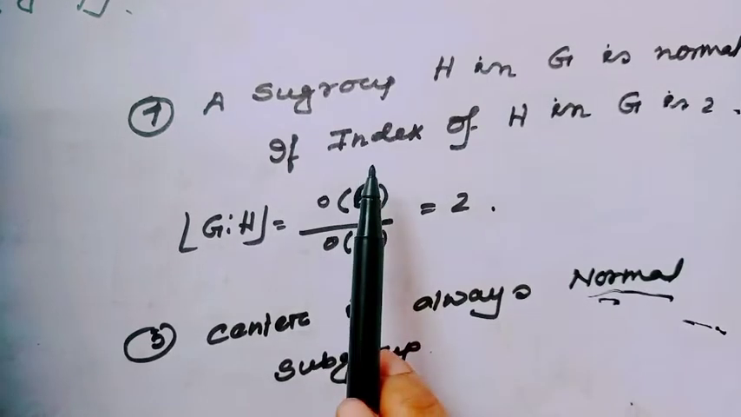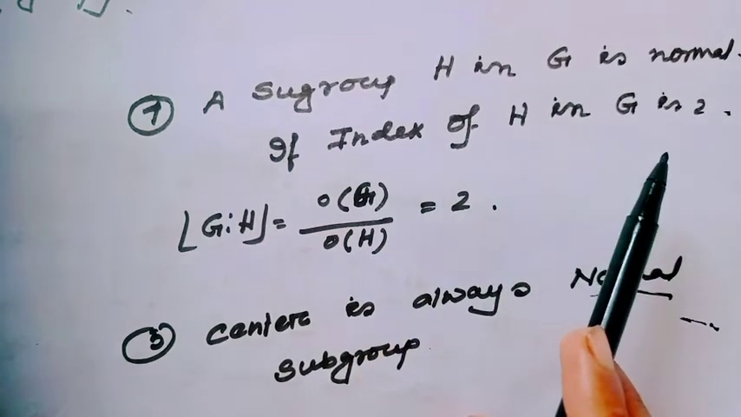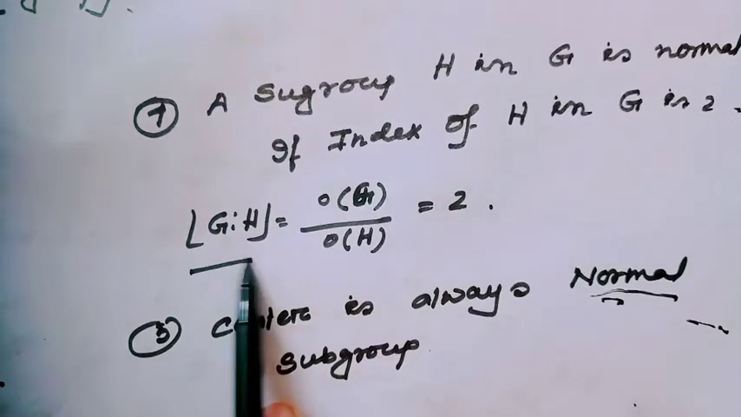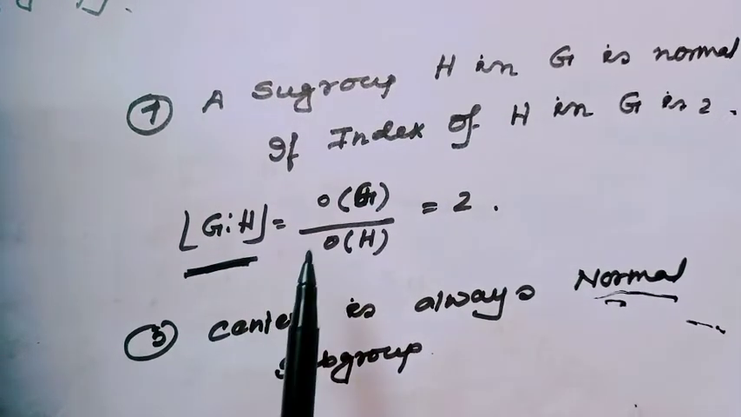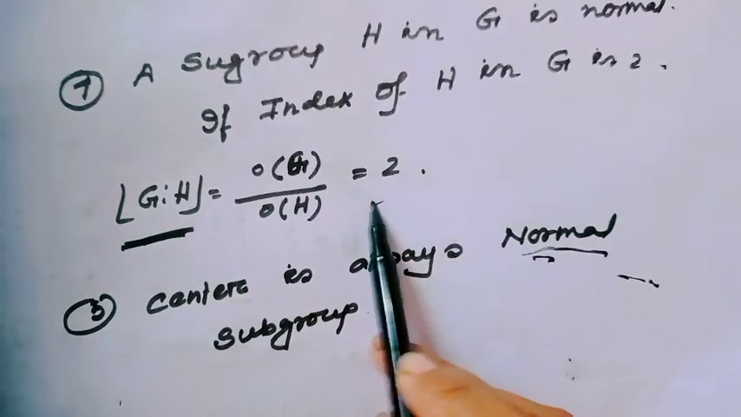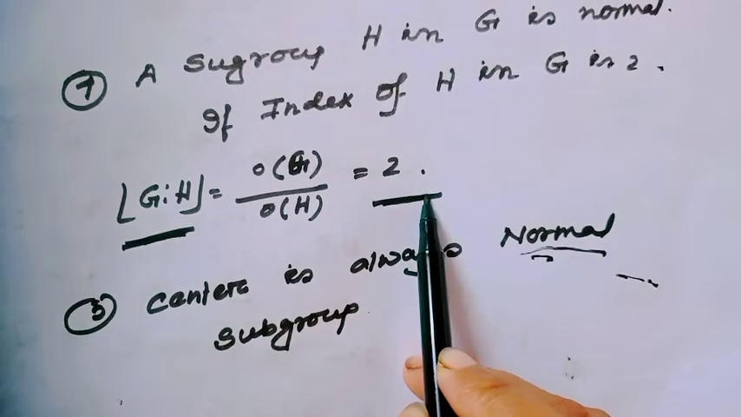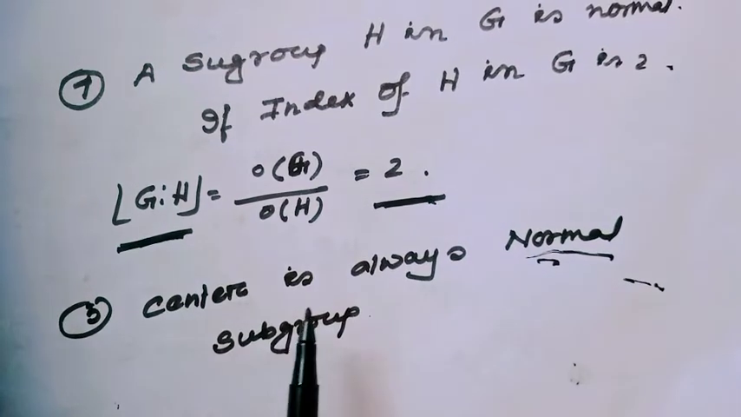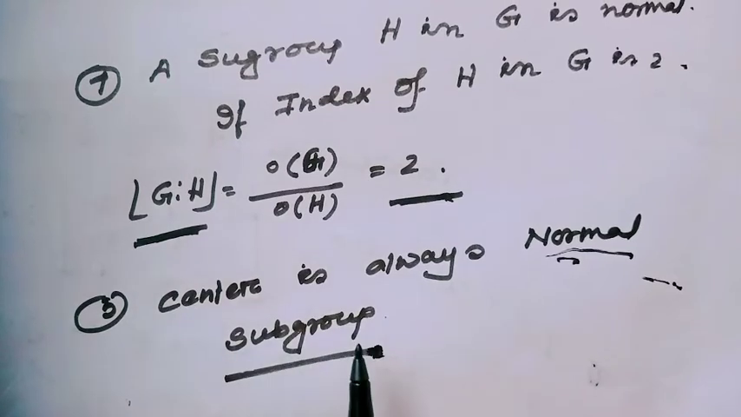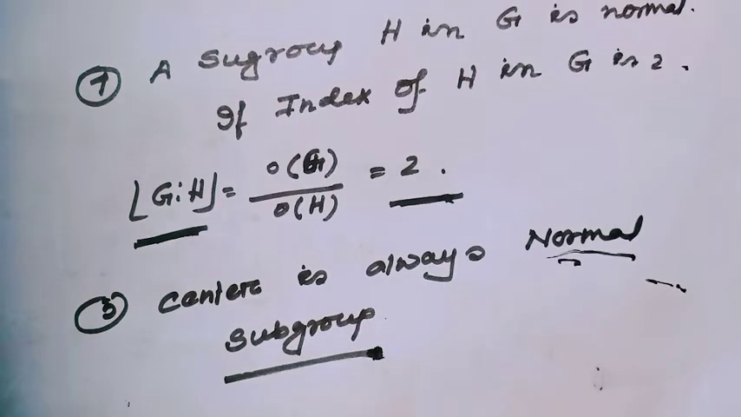Another case of normal subgroup: a subgroup H in G is normal if the index of H in G is 2. This is the notation of index, and it is equal to the order of G over the order of H. If this value is equal to 2, then the subgroup H is normal in G. And the center is always a normal subgroup. This means if we can evaluate the center of a group, then this subgroup will always be normal. Okay? This is the trick to find a normal subgroup.